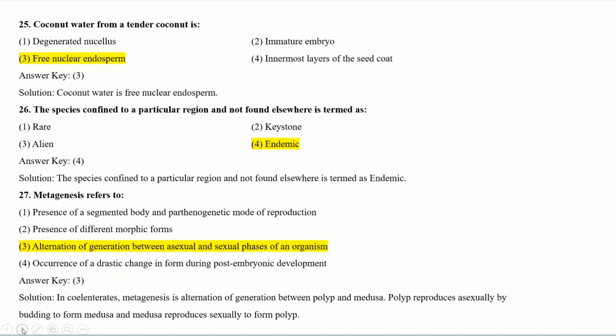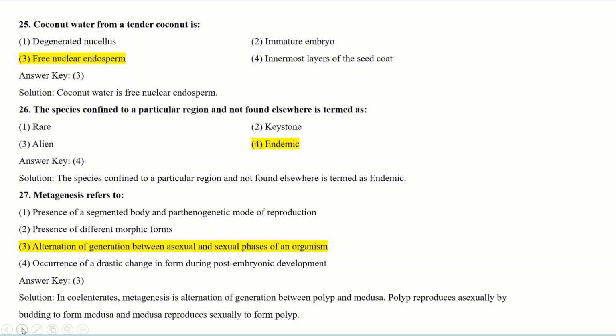Metagenesis refers to presence of a segmented body and parthenogenetic mode of reproduction. See the option second, presence of different morphic forms. See the option third, alternation of generation between asexual and sexual phases of an organism. And see option 4, occurrence of a drastic change in form during post-embryonic development.